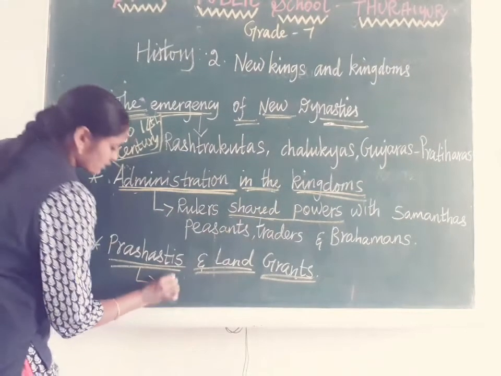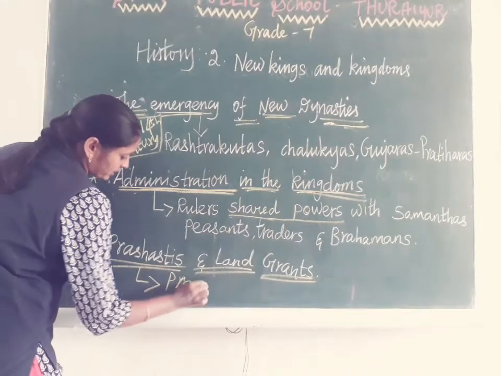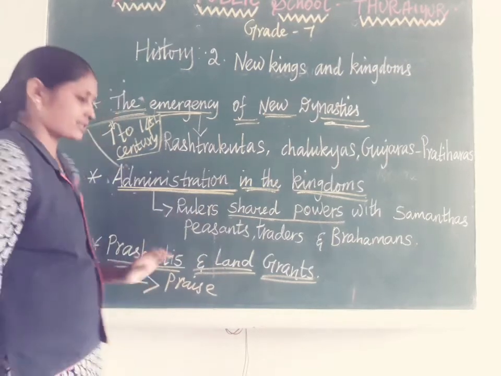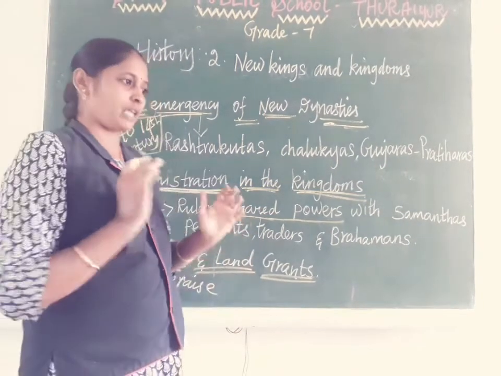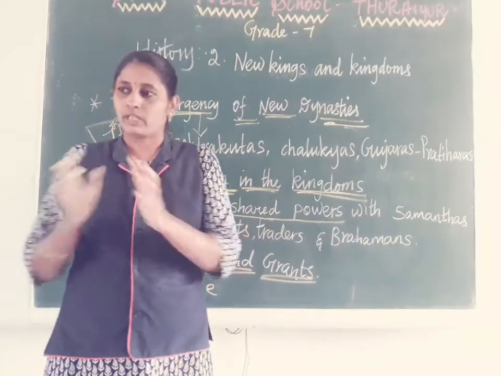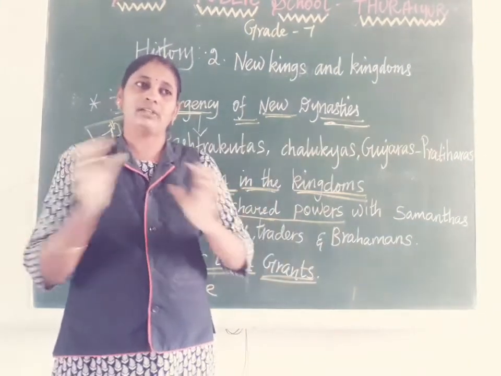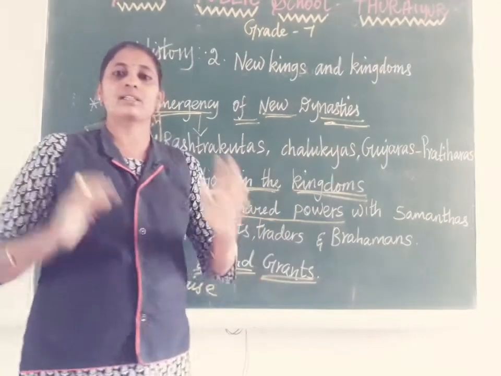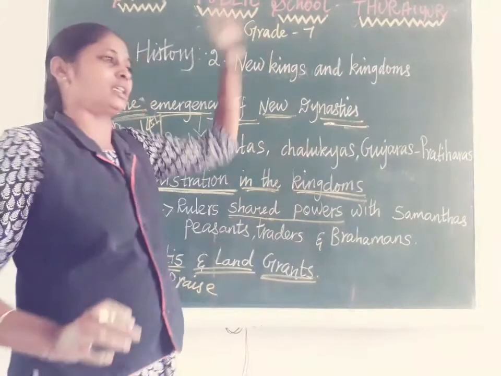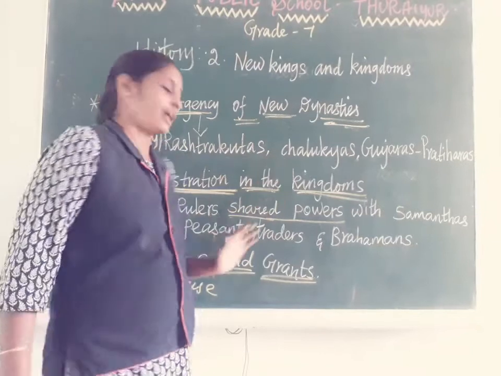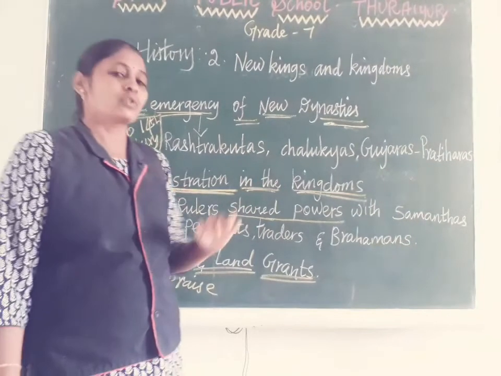This praise of the king is called prasasti. Before the king's name there is a very lengthy introduction, like Raja Raja, Raja Gambira, Rajakulotunga. Such a lengthy introduction comes under prasasti.